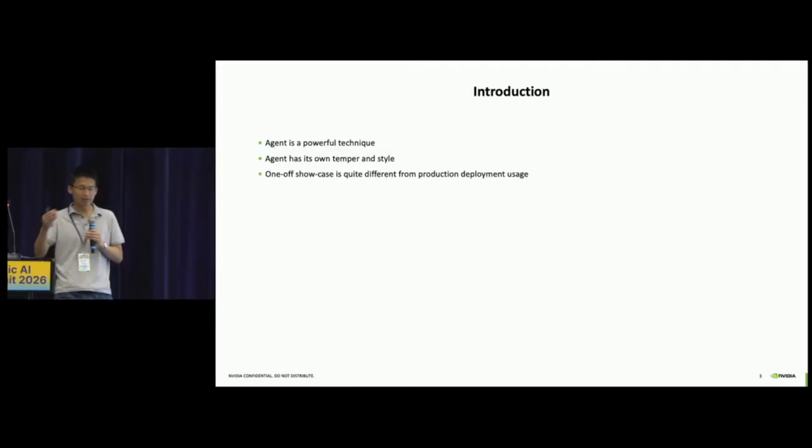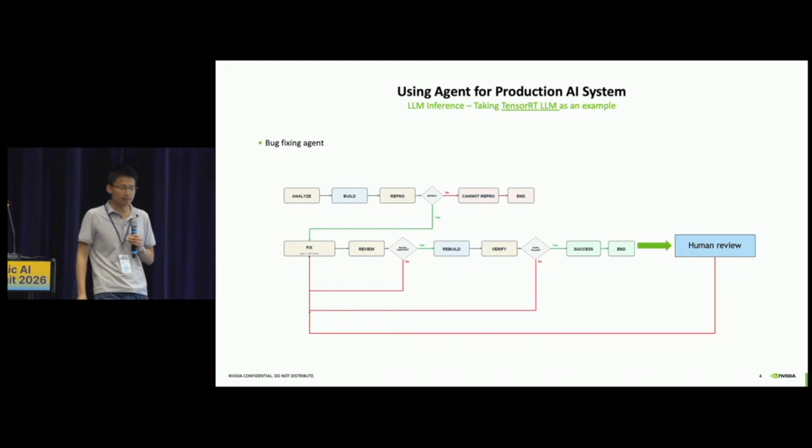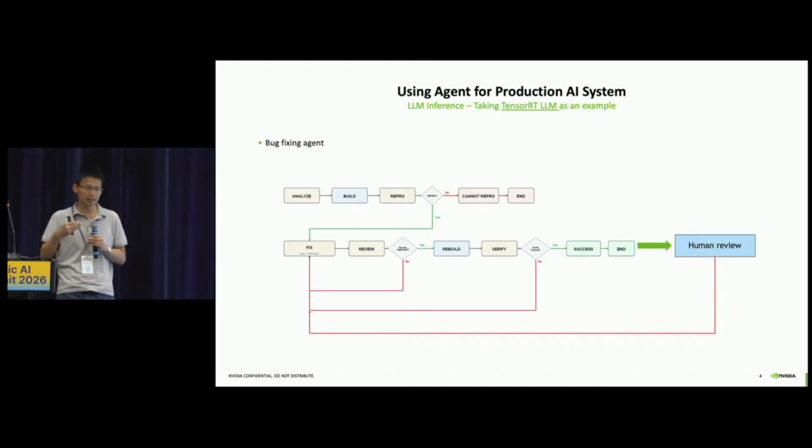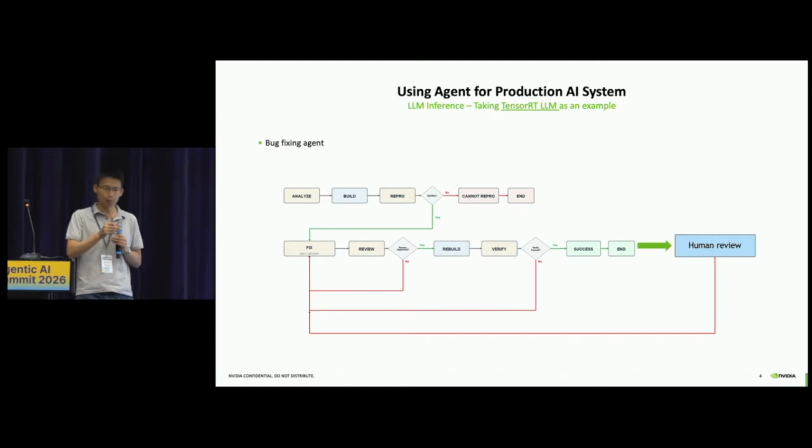For production scenarios, we care a lot about things like maintainability, controllability, and completeness, which can be different from building a one-off demo. This imposes additional requirements and constraints when we try to use agents. Here I will provide some examples to illustrate our experience of using agents for our production AI system. There are around three examples about inference, and one about training.